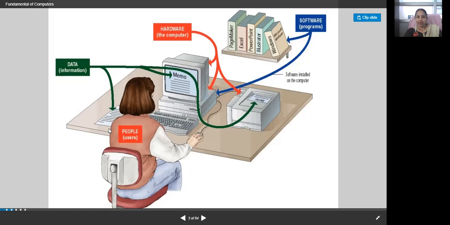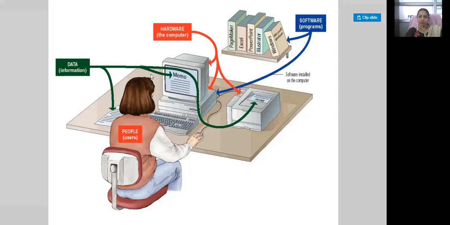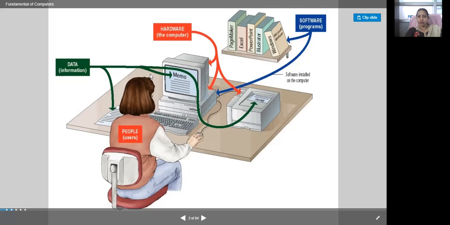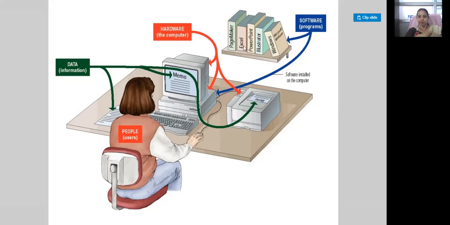Whatever you are feeding into this system becomes your data, your information. And you have seen Windows, PowerPoint, Excel, full-fledged software or programs, what you are putting into your system, that is your software.